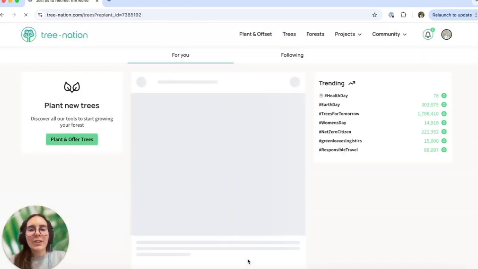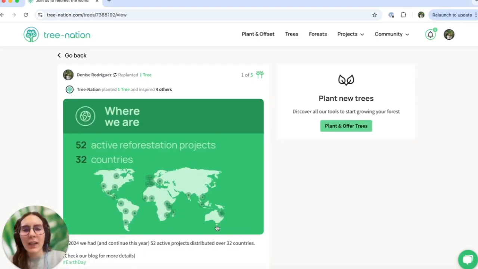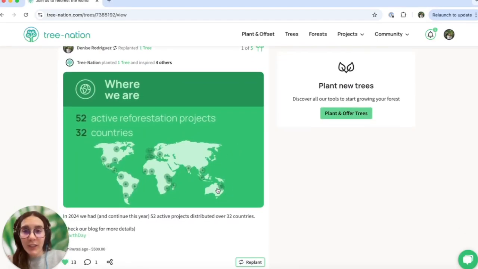When you replant, you're not just sharing a tree message and the tree image, but you're amplifying the impact of the original tree. With the Replant, we can count how many trees were planted because of a shared motivation. This way, we're turning individual actions into a visible and collective force to fight climate change. By planting 1 tree, you can influence others to do the same.